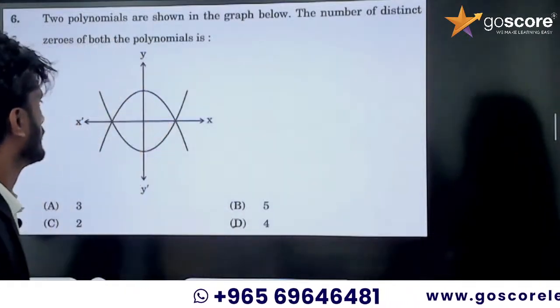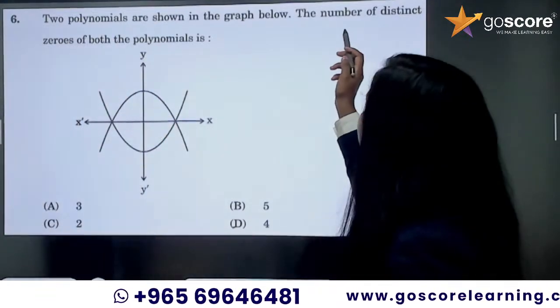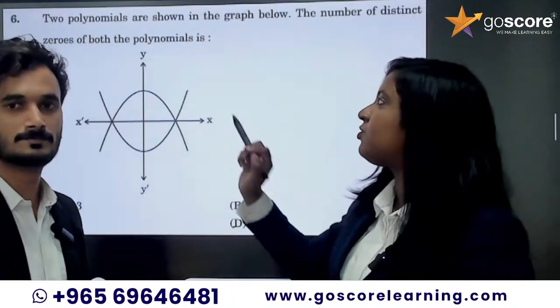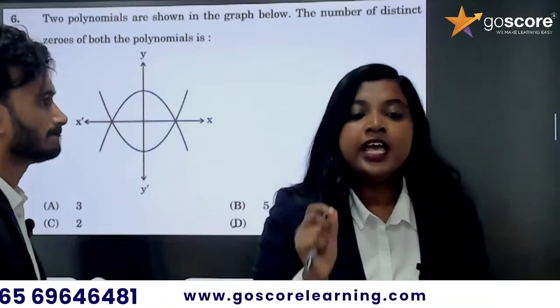Okay? So two polynomials are shown in the graph below. The number of distinct zeros of both polynomials. So they are asking about the number of zeros.